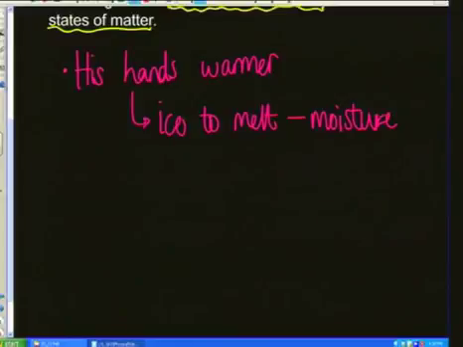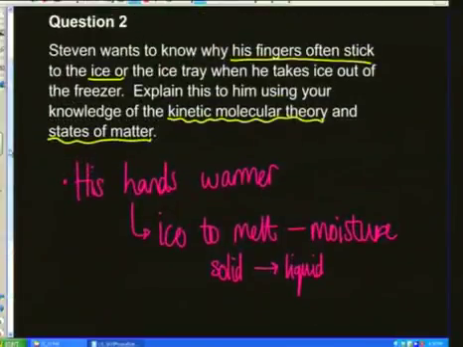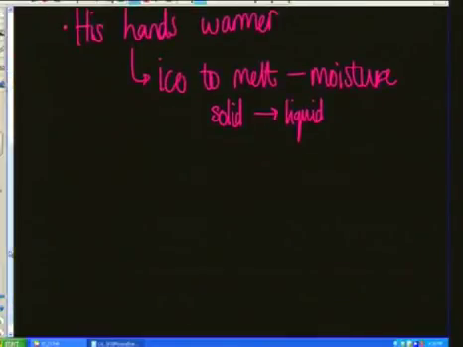Okay? When I say melt, it would go from a solid to a liquid. Remember, the question asked us to explain this in terms of the kinetic molecular theory and states of matter. So it's very helpful to make sure that you're linking in the states of matter.